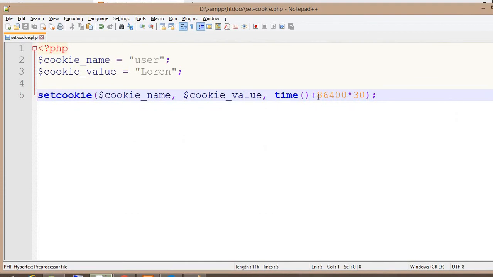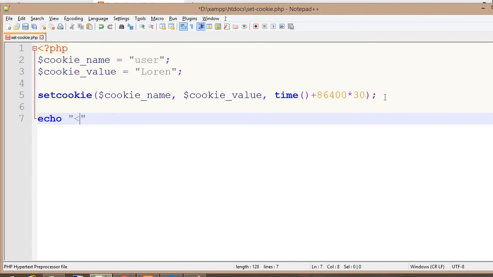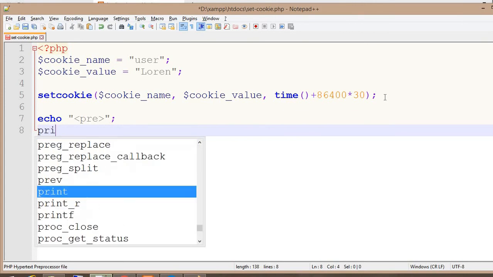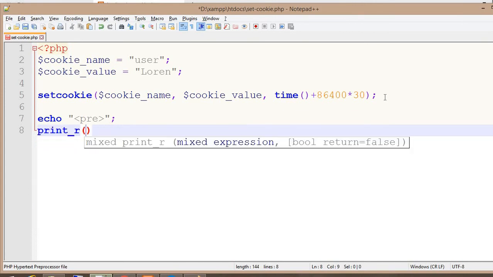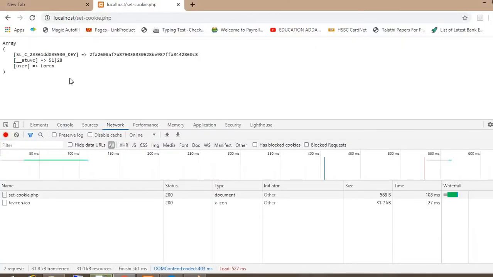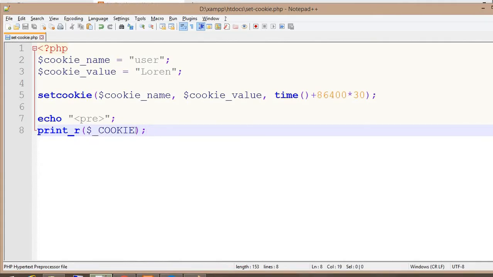So what if I want to delete this cookie? I can also print this cookie. I can print all the cookies which are available. Now you can see those cookies directly here: user equal to Lauren. Right. So how can I delete those cookies now?